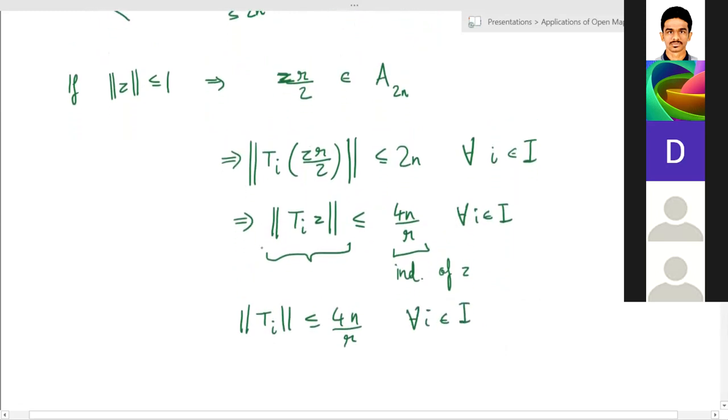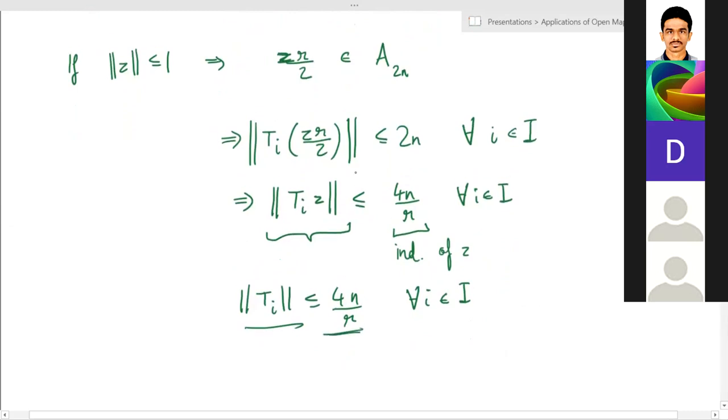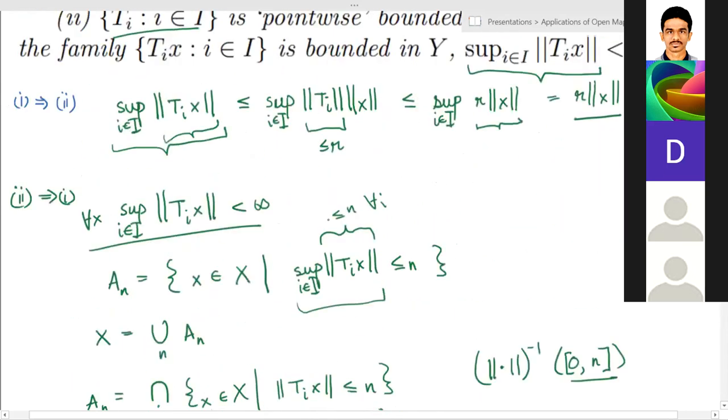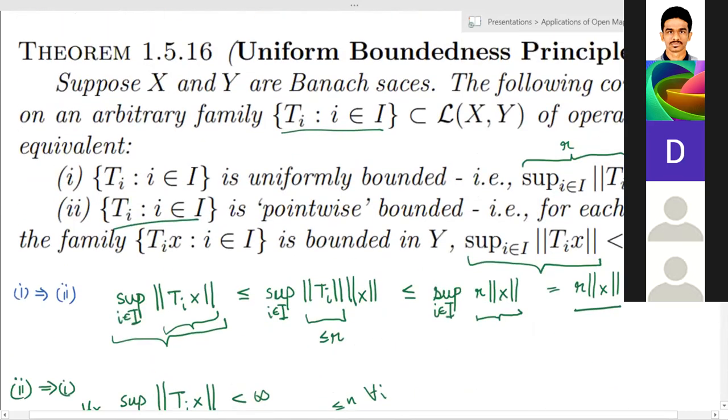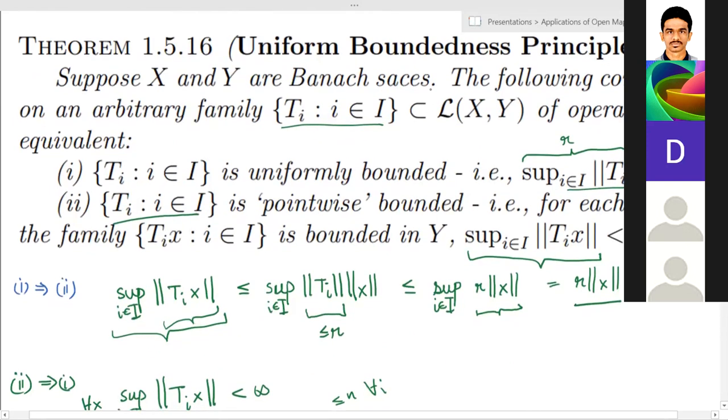Since this does not depend on i, the collection Ti is uniformly bounded. So the supremum of all of these is less than infinity. I proved that it is in fact less than 4n by r. So I hope this is fine.